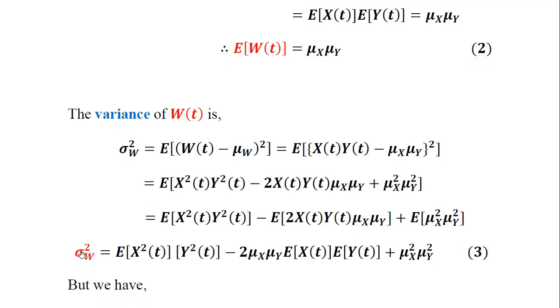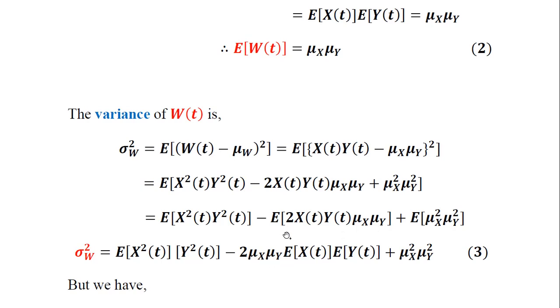So therefore the variance of W of t denoted by sigma W square is equal to expectation of x square of t into y square of t within the parenthesis, minus 2, which could be taken as a constant outside. The mean values mu x and mu y are constants and can be taken outside.